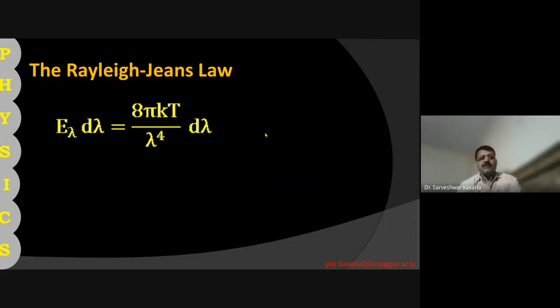The drawback of the Rayleigh-Jeans law is that it cannot be applied to the lower wavelength region, and that drawback is called the ultraviolet catastrophe. Ultraviolet means a higher frequency region, or we can say a lower wavelength region. So the lower wavelength region cannot be explained by this law. That is called the ultraviolet catastrophe.